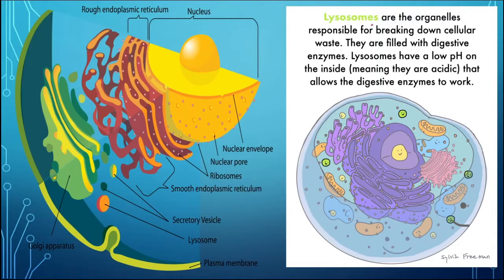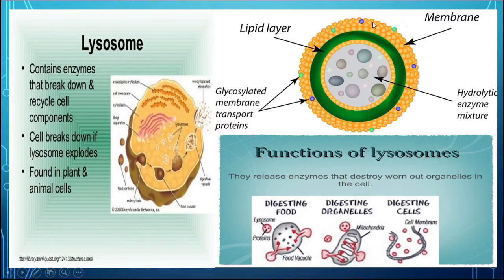Here the lysosomes are very important organelles of the cell, which are responsible for breaking down cellular waste. They also help in the process of digestion because they have hydrolytic enzymes, and they become active at low pH, that is, they work in an acidic medium, and in this way this lysosome is also known as the suicidal bag of the cell. Here this is the structure of the lysosome. This is the outer membrane, and inside this is a lipid layer. Inside that, hydrolytic enzyme is present.